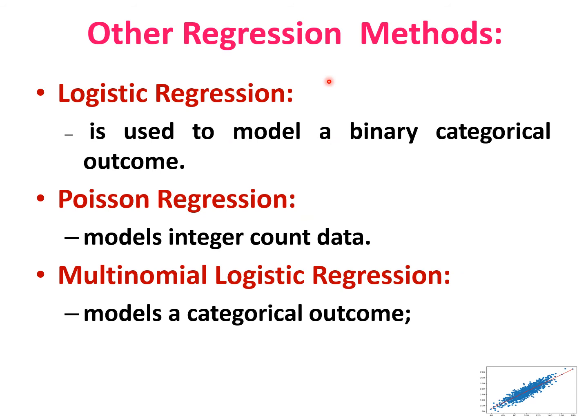In addition to simple linear regression and multiple linear regression, we have logistic regression, Poisson regression, and multinomial logistic regression. Logistic regression is used to model a binary categorical outcome, Poisson regression models integer count data, and multinomial logistic regression models a categorical outcome.